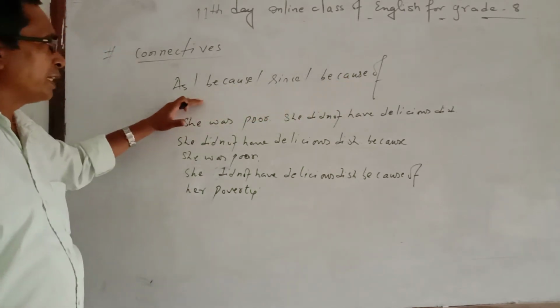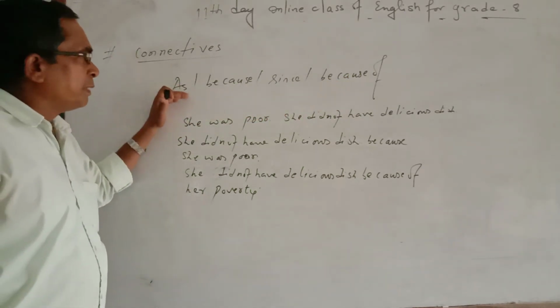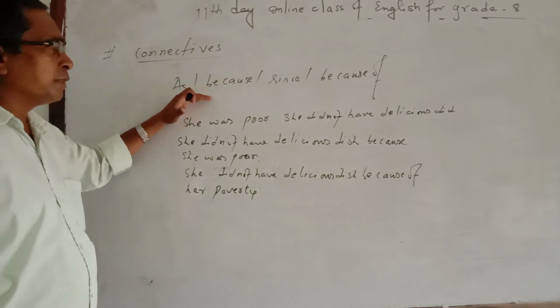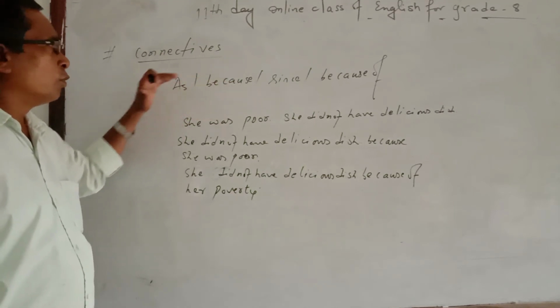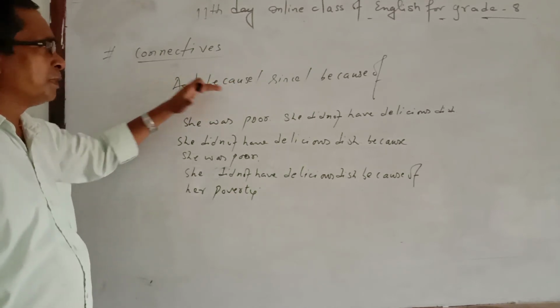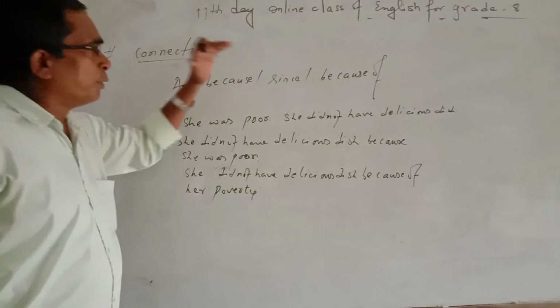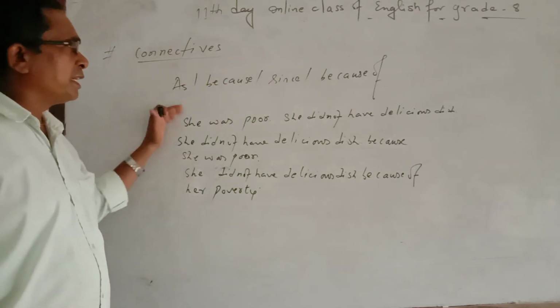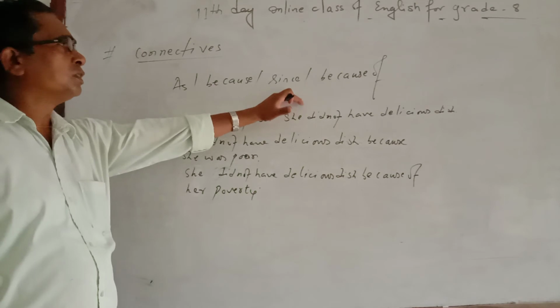But the difference is what? As I told you, if statement and reason are one negative and one positive, you can use either as or because. But if both the statement and the reason are negative, there you can use since.